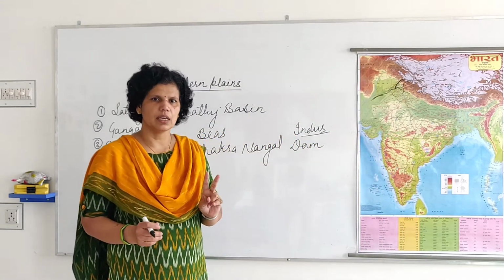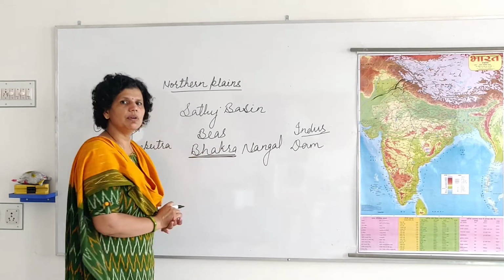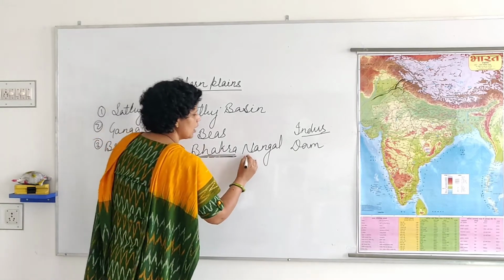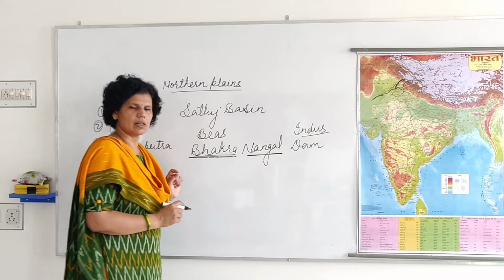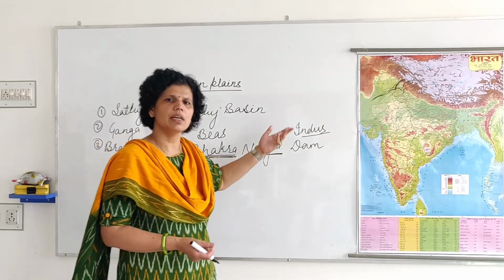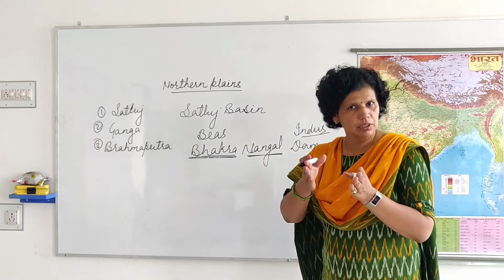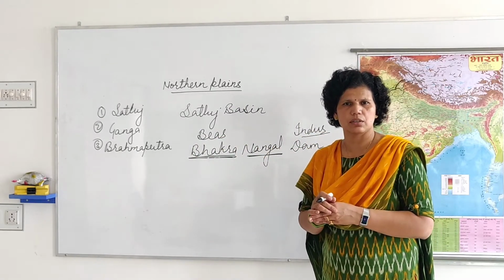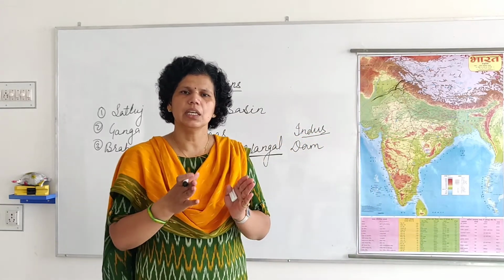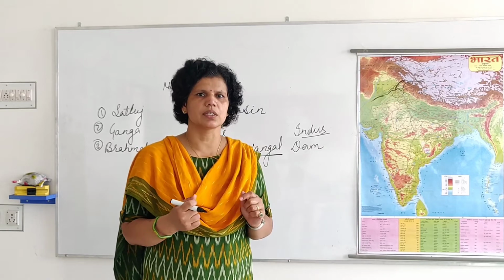Two dams are there. One dam, this is the name of a place, Bhakra, and another dam in Nangal. So there are two dams. Why do we construct a dam? Because we need water for irrigation, giving water to our crops. What is irrigation? Irrigation means giving water to our crops in our fields.